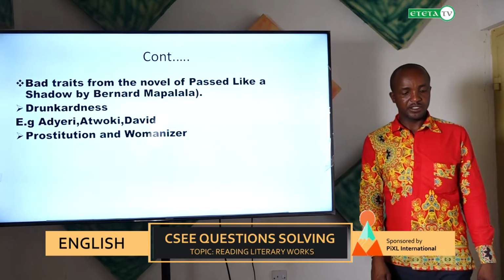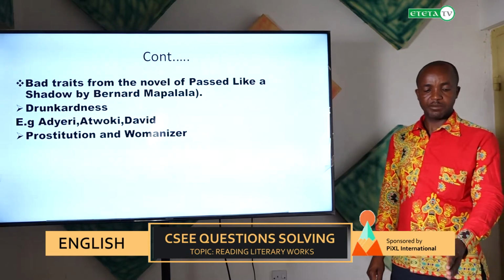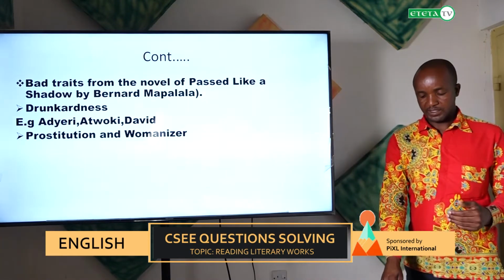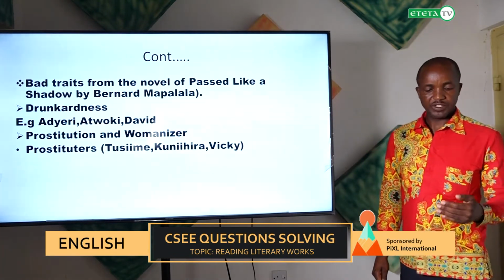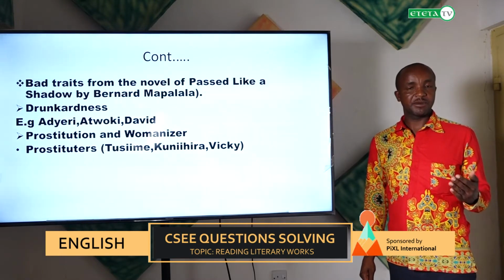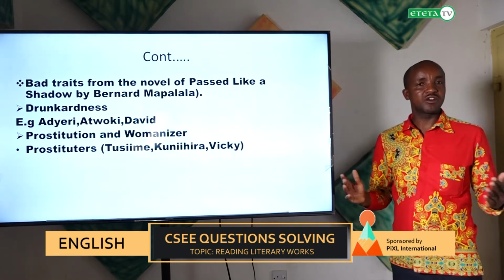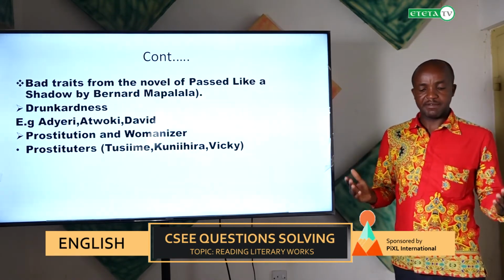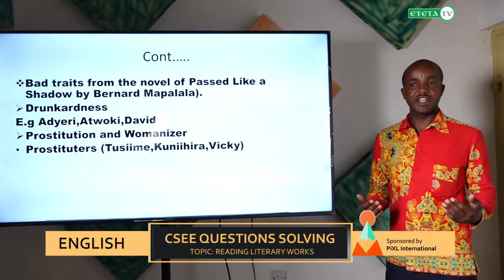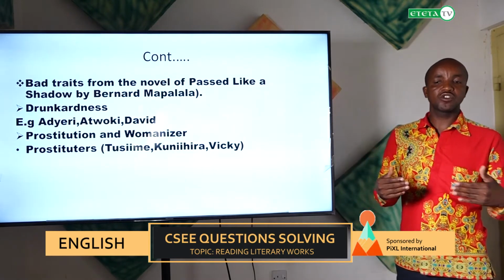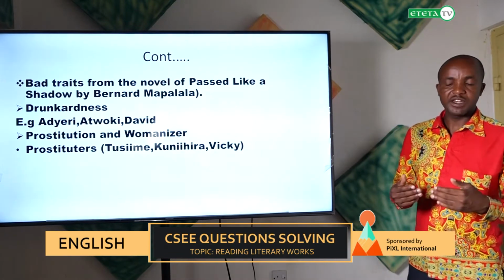The second thing is prostitution and the womanizer. Here there are two words, prostitution and womanizer, so we must know each one. We start with the prostitute. Who is the prostitute? Prostitutes, by the way, are females who engage in the business of love affairs. In the novel here, we have seen Tusime, Kunihila, and Vic. They engaged in sexual affairs, and they were paid money by the people who needed them.